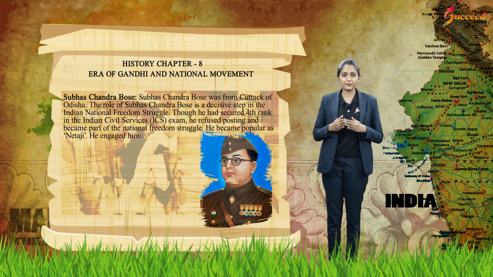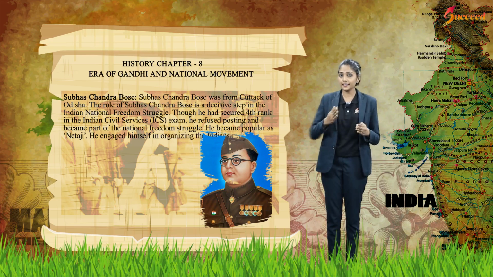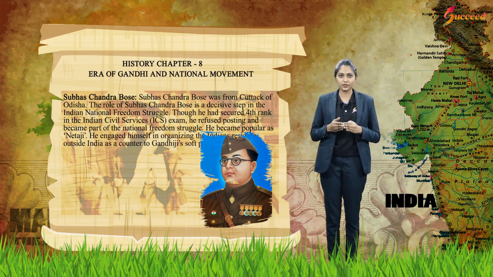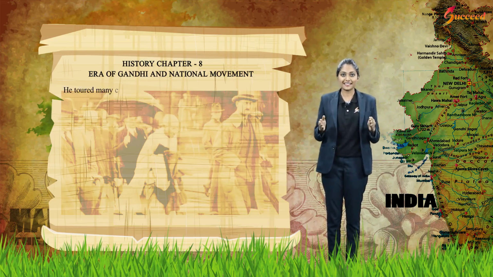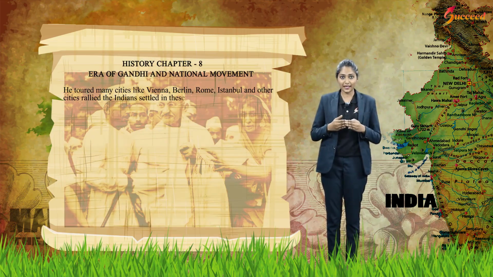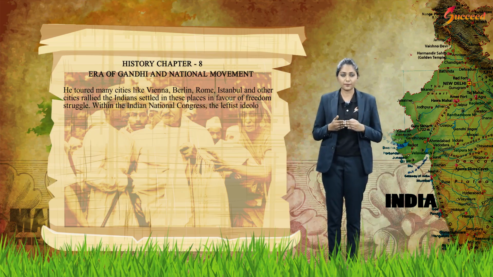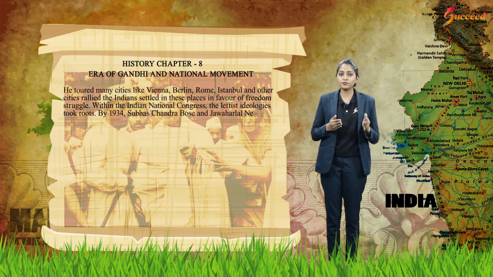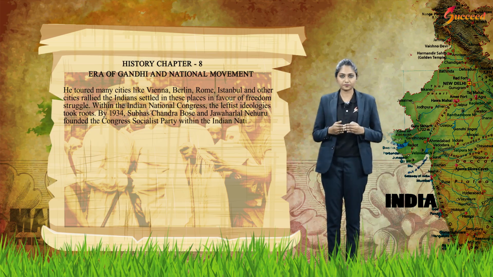He engaged himself in organizing the Indians residing outside India as a counter to Gandhiji's soft protest. He toured many cities like Vienna, Berlin, Rome, Istanbul and other cities. He rallied the Indians settled in these places in favor of the freedom struggle. Within the Indian National Congress, the leftist ideologies took roots. By 1934, Subhash Chandra Bose and Jawaharlal Nehru founded the Congress Socialist Party within the Indian National Congress.